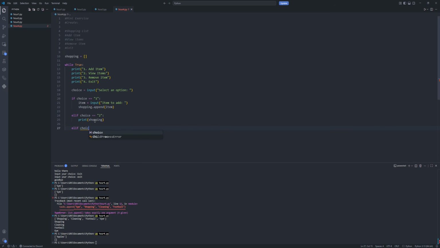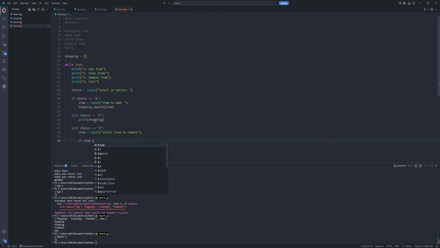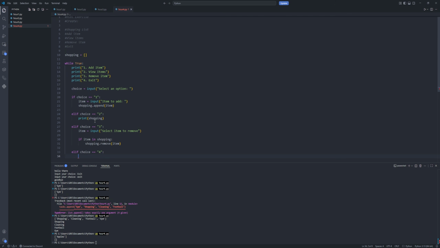Now, elif choice equals 3. We're going to say item equals input select item to remove. And if the item is in the shopping list, we're going to say shopping.remove item. And last one, break.